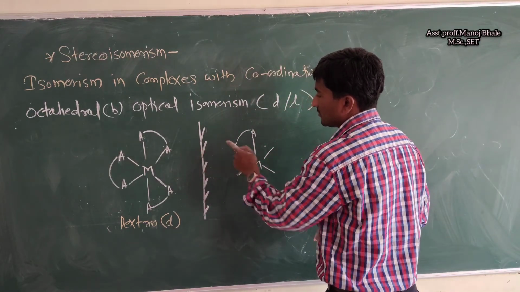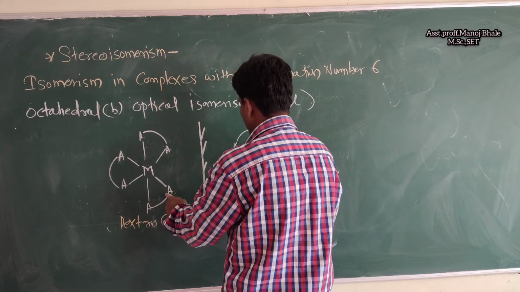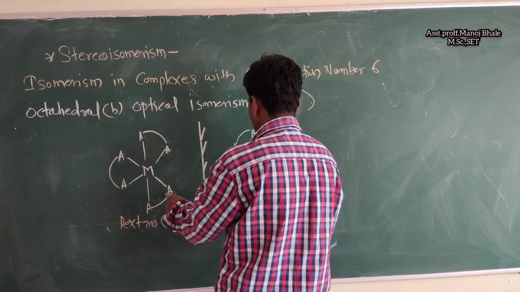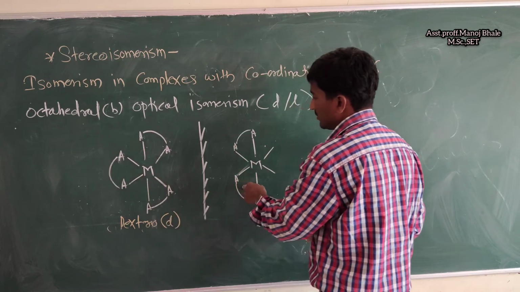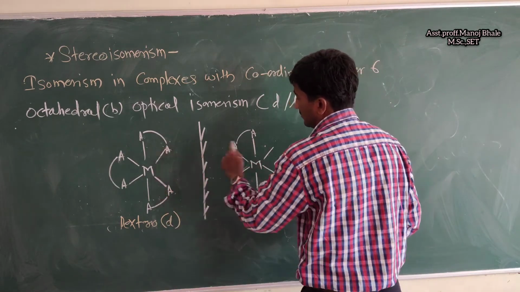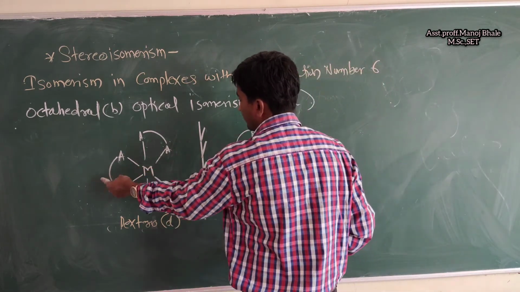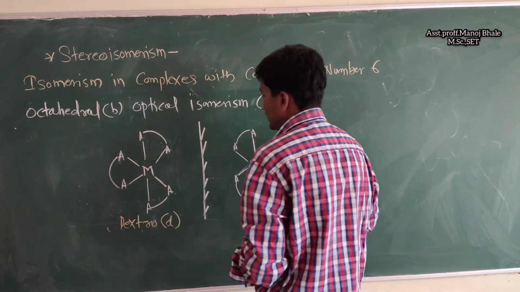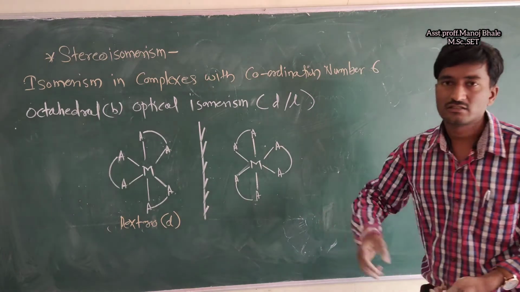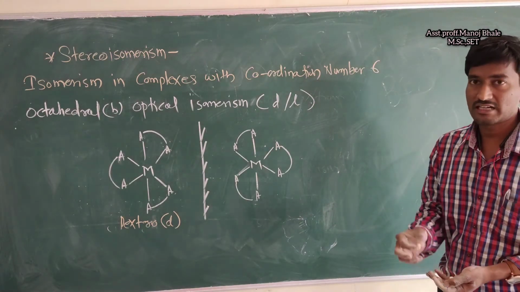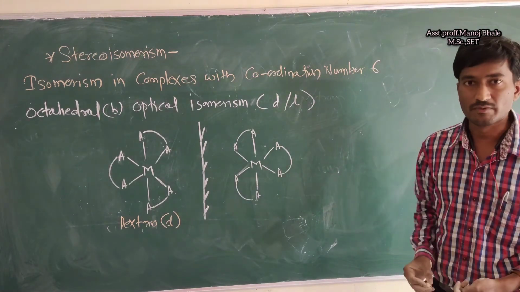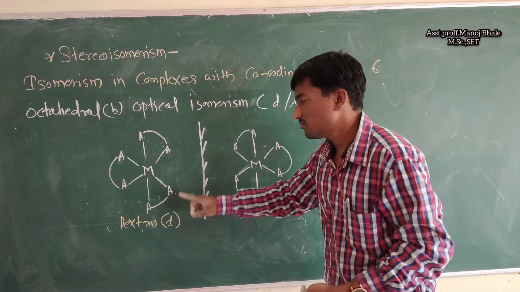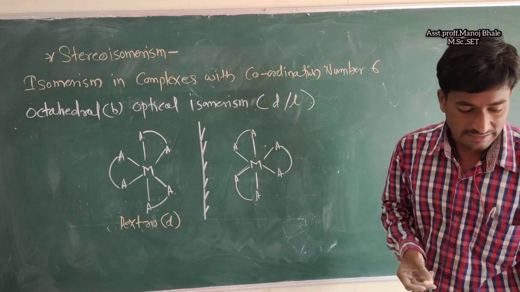This is also near to the mirror. Next, that is the A, and this is another A. These are also nearer to the mirror, and this is away from the mirror. So we get the exactly opposite structure after placing the mirror. If this is the dextro, the opposite mirror image is the levo.